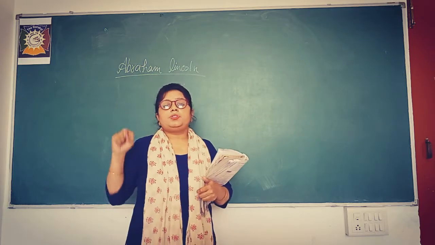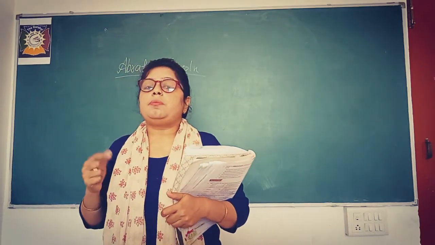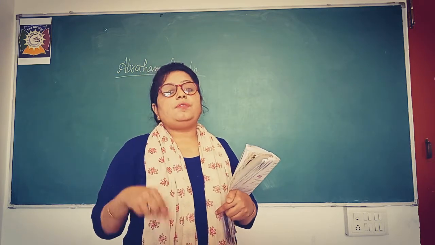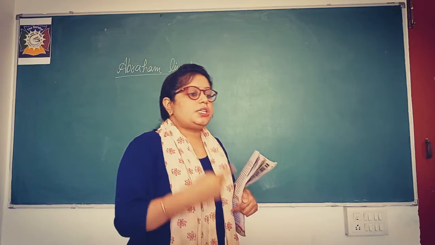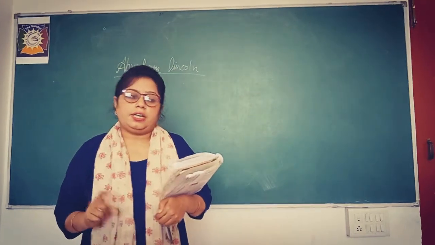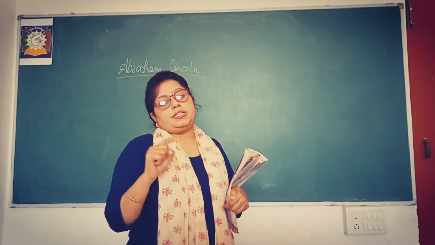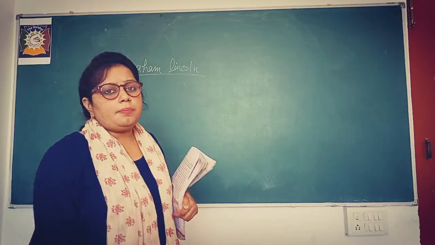But the southern states were totally against it. They were in favor of the slavery system. They wanted that slavery system should run for a long time. They didn't want to abolish that. But in the northern states, they were in favor that such a dirty act should be abolished.